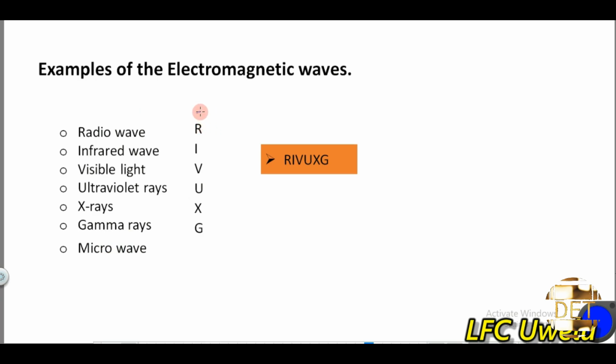So this is a simple acronym you can use to remember these electromagnetic waves. We can use ROVUXG, then add M to it to remember the examples of the electromagnetic waves. The R stands for radio waves, the I stands for infrared wave, the V stands for visible light, U stands for ultraviolet rays, X stands for X-rays, the G represents the gamma rays, and lastly we have the M, which is the microwave. So you can use this acronym.